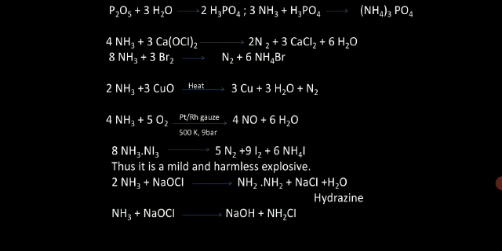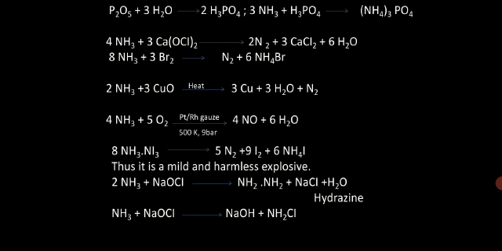Now these are the different reactions of ammonia and also of group 15 compounds. P2O5 reacts with water to form phosphoric acid. Ammonia forms ammonium phosphate with H3PO4. Ammonia reacts with bleaching powder to form nitrogen gas. Ammonia reacts with bromine to form nitrogen gas again. Then there are the reducing properties of ammonia, the oxidation of ammonia. The catalytic oxidation of ammonia is NH3 plus 5O2, and we can see first, second, third, fourth, fifth reaction. Clear? We are getting NO plus water.